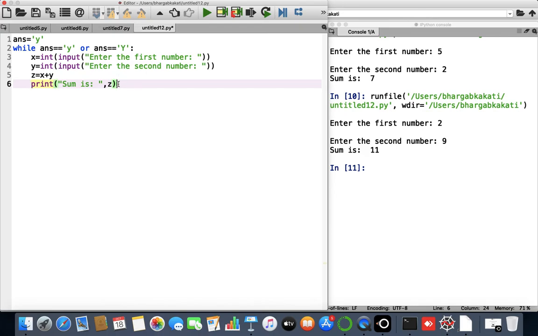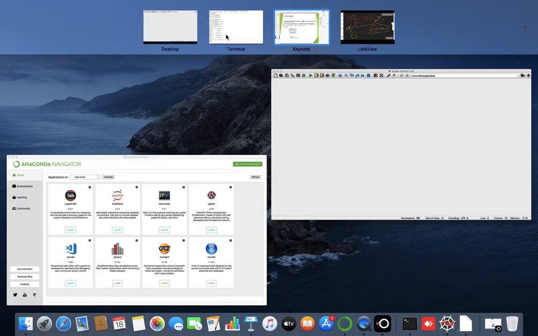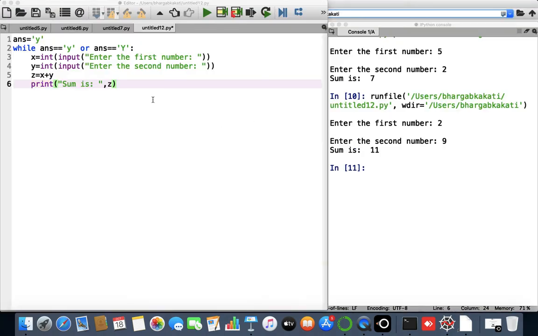Now after that, at the end, if I just look at the end of the syntax, what is present there? The update condition is present over here. So what will we write here? We'll write the update condition here. That means here we will ask the user if the user wants to run the program again or not.